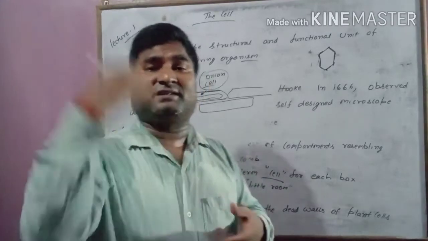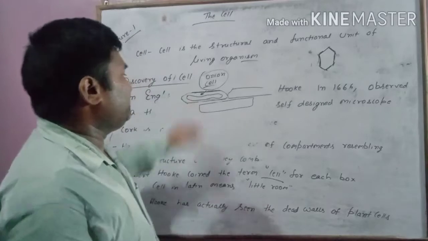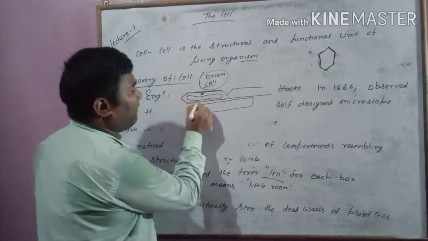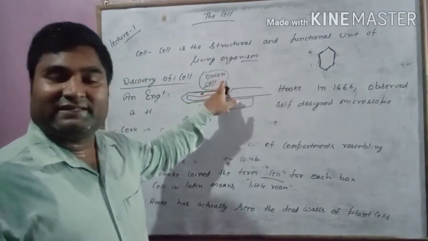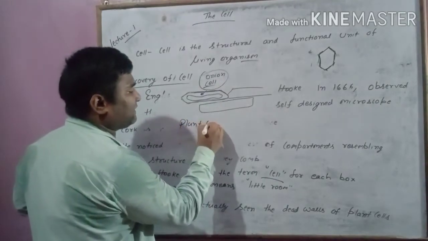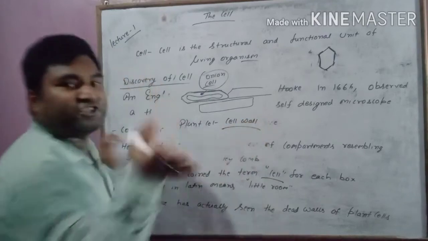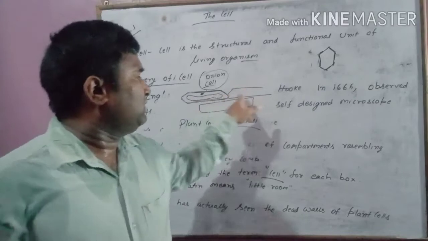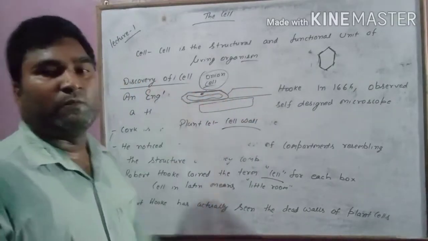So as we proceed, we will see. But in today's video which I am attaching at the end, you will see a structure like this, and this structure is this boundary. This is actually the cell wall, because onion is a plant, and each plant cell has a cell wall, meaning the outermost covering of the plant cell is the cell wall. So in the video you will see this cell wall.